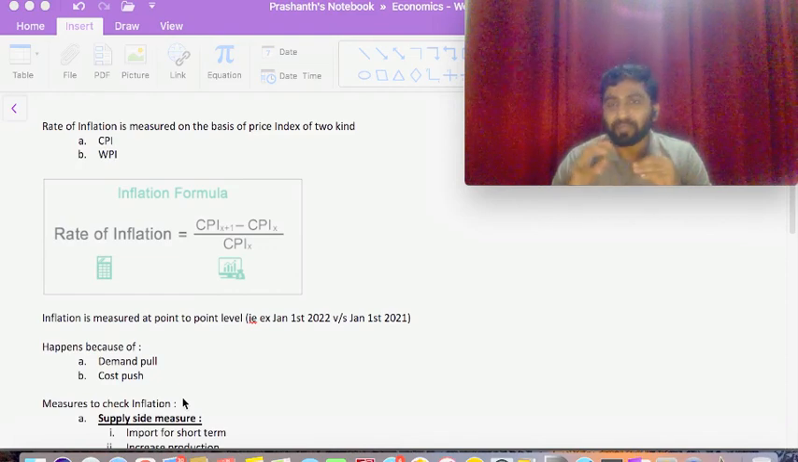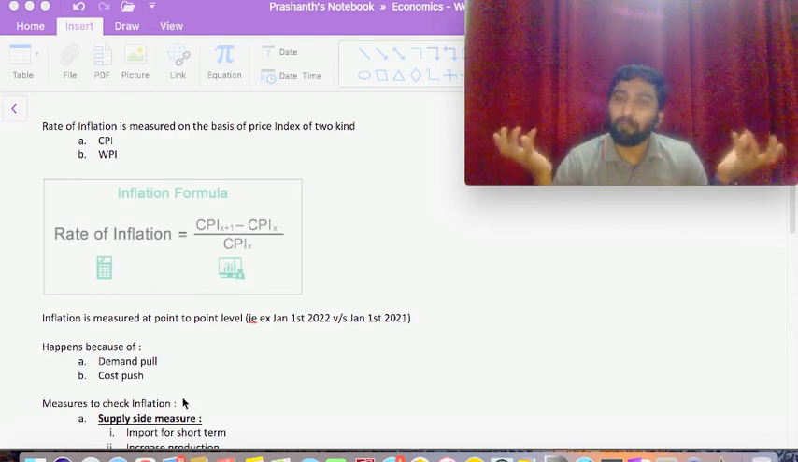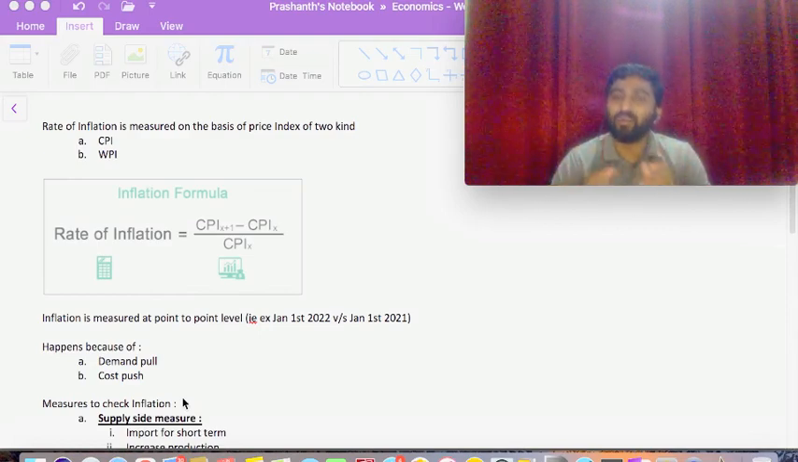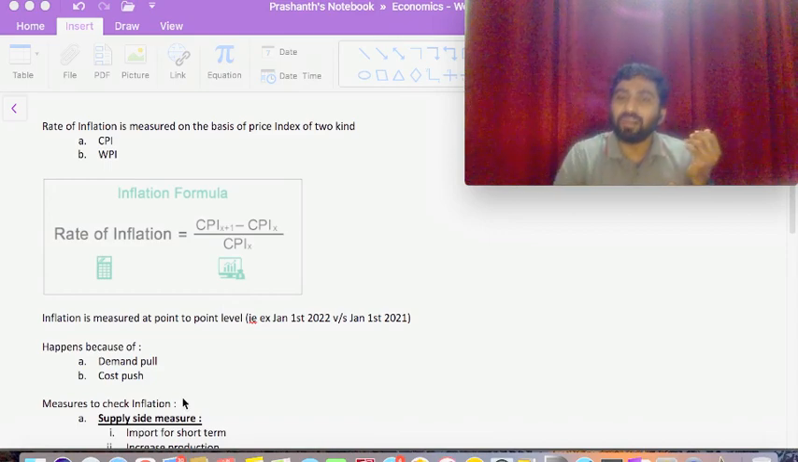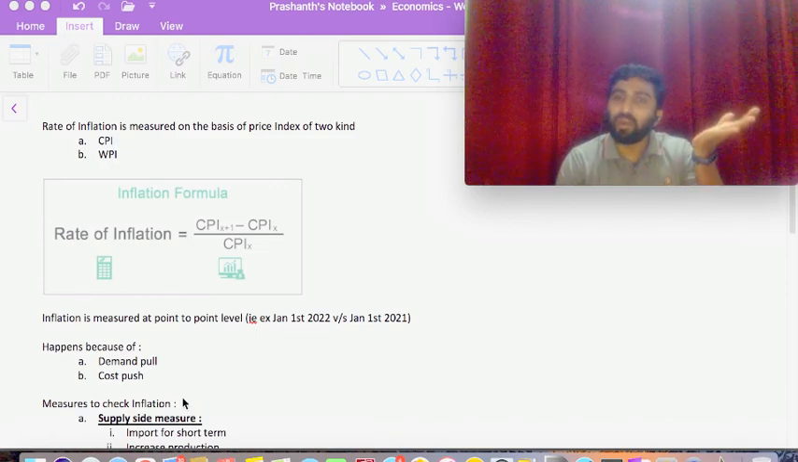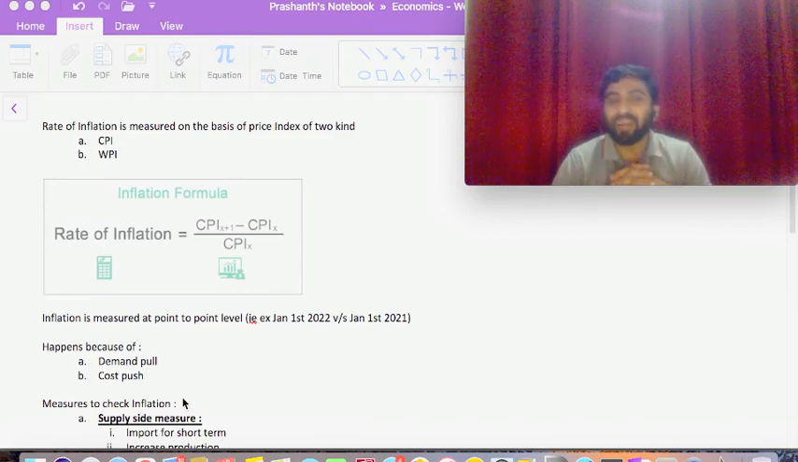What if the resources are reduced? So what will happen? If a particular item needs a lot more resources compared to last year to produce the same thing, definitely the cost would go up. Suppose the labor's availability is less, so naturally the labor cost will go up, and automatically inflation happens. So these are the types of inflation which we could see.